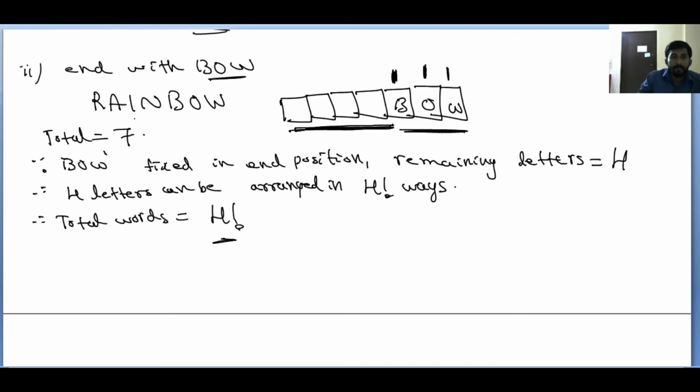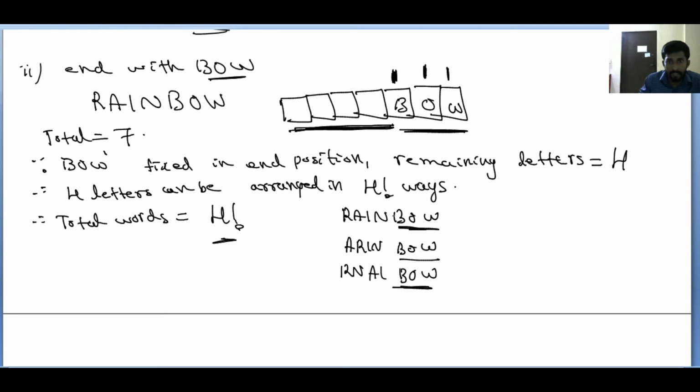Clear? You can see the question rainbow. RAINBOW. See here BOW in the end position, or you can write R, A, I, N, but last position is BOW only, or you can write RNAIBOW. Can you observe the arrangement, right? See here last 3 positions remain same, BOW only.